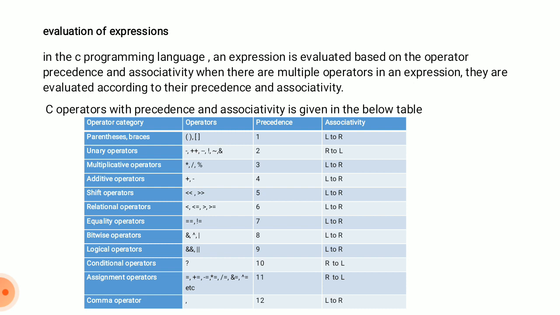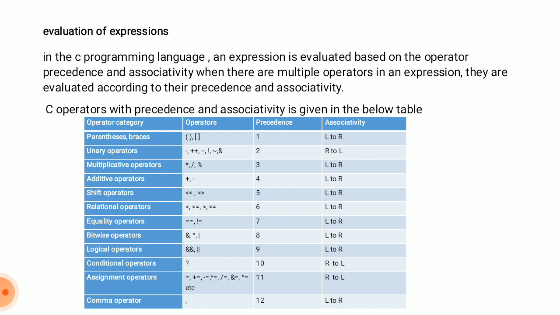Bitwise operators and logical operators: and, or, not. Then the conditional operator, question mark. Assignment operators are equal to, plus equal to, minus equal to, star equal to. The last one is the comma operator. All these operators are listed according to precedence, from 1 to 12.